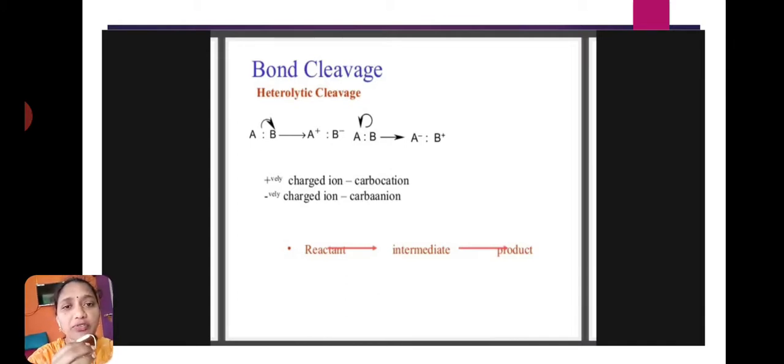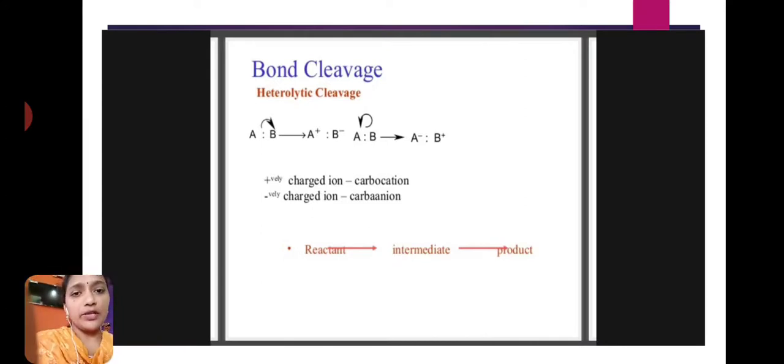Okay, the bond between two atoms is unequally cleaved, or the electrons are unequally shared. One atom has no electrons and another atom has two electrons. Then the atom containing two electrons gets a negative charge, meaning the bond is shifted towards one atom, so that atom gets a negative charge and the other atom gets a positive charge. This type of bond cleavage is called heterolytic cleavage.